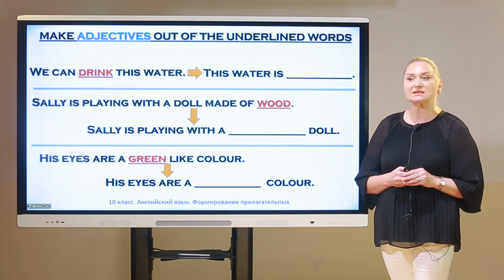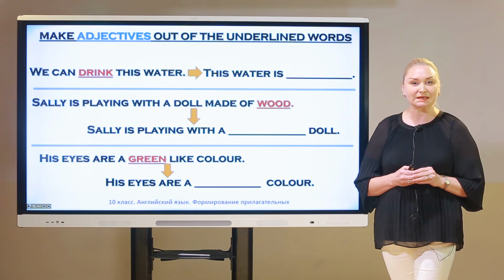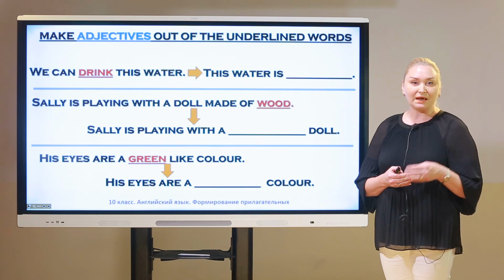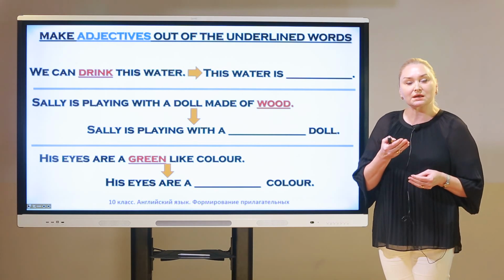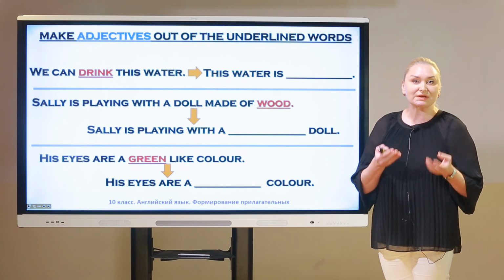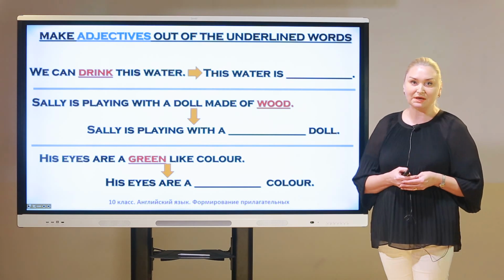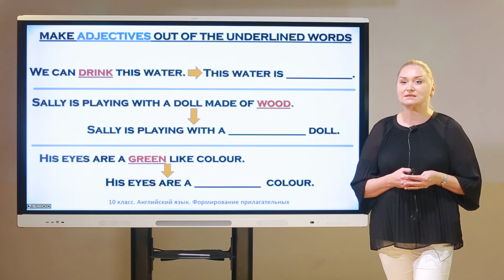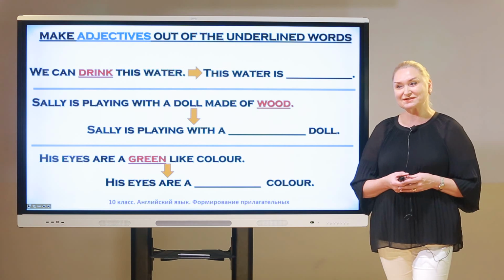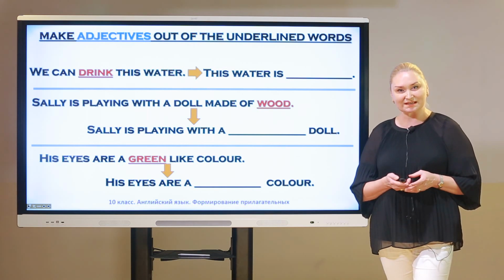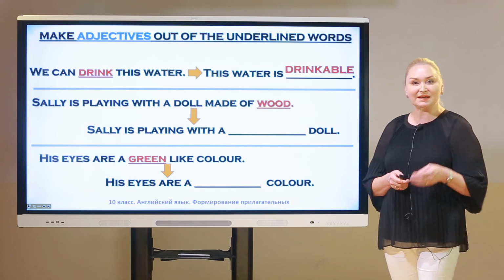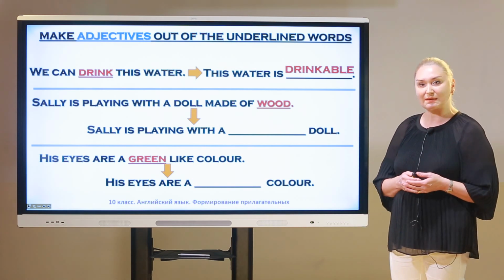We can drink this water. This water is... The main topic is water. And the main point, we can drink this water. It means we've got the ability to drink it. And you have to remember, if it is a verb, we have to use the suffix able. And the final sentence is, this water is drinkable. That's good. And once again, this water is drinkable.